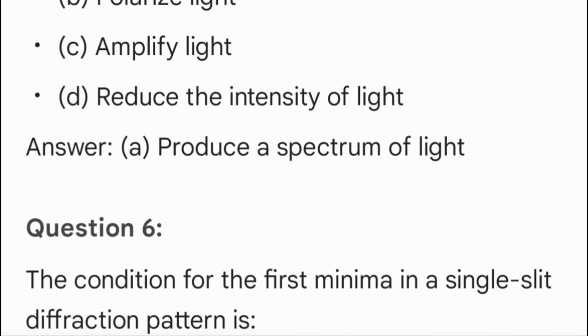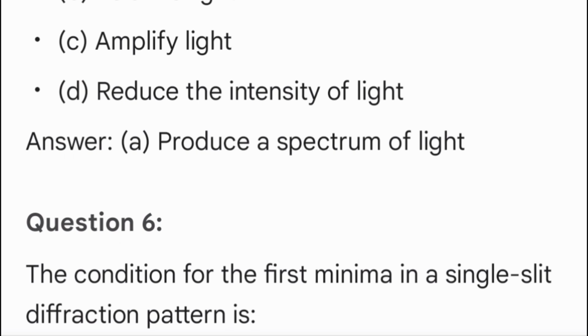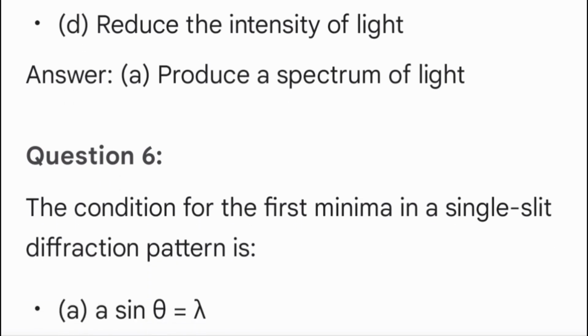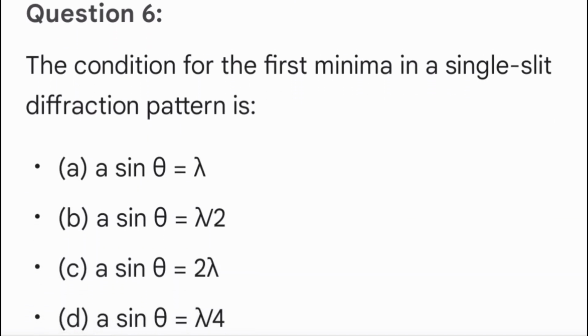Question 6. The condition for the first minima in a single slit diffraction pattern is A. a sin theta = lambda. B. a sin theta = lambda/2. C. a sin theta = 2 lambda. D. a sin theta = lambda/4. Answer B. a sin theta = lambda/2.